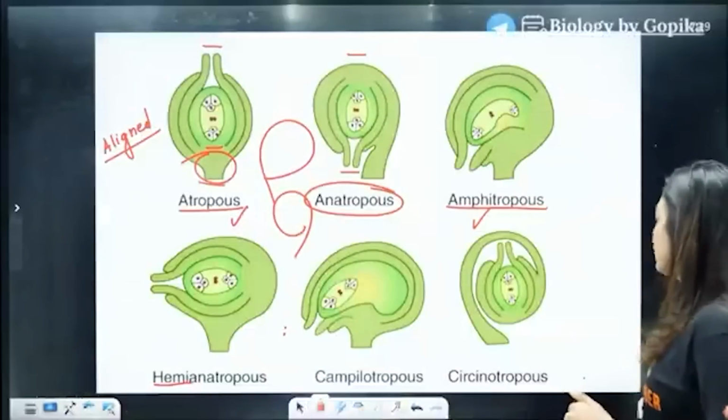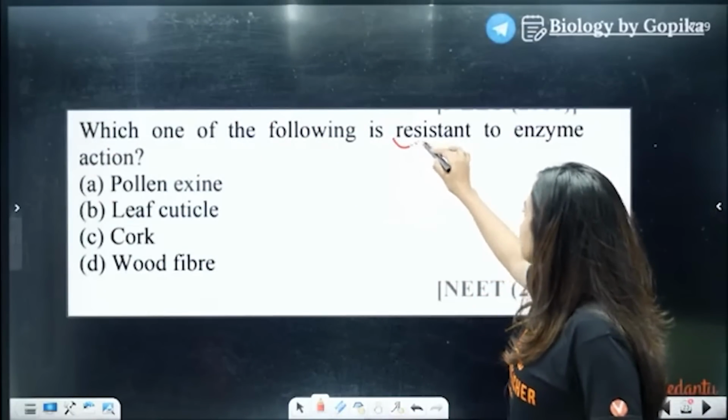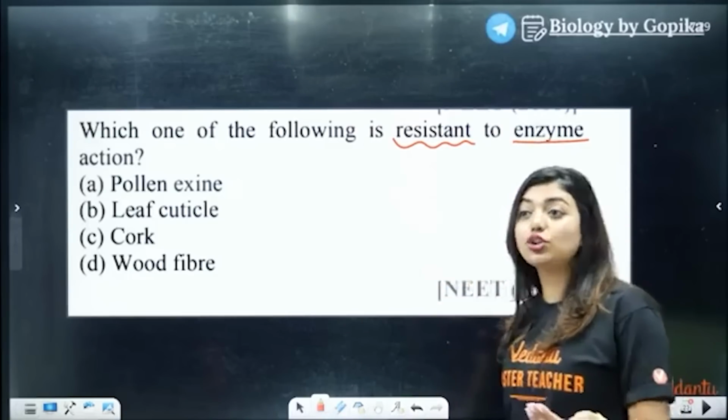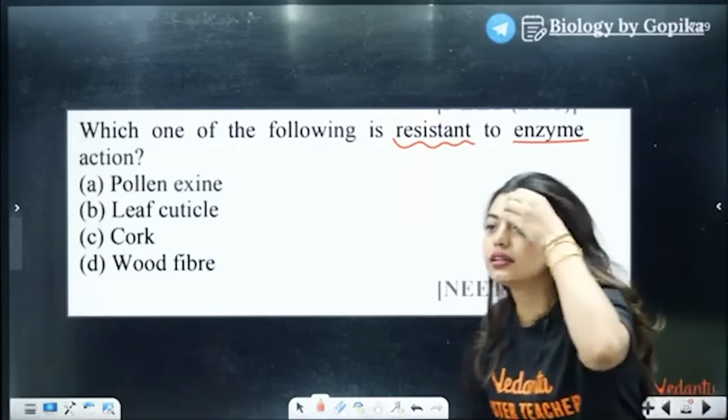Yes, very good. Next question. Which one of the following is resistant to enzyme action? Which is resistant to enzyme action?